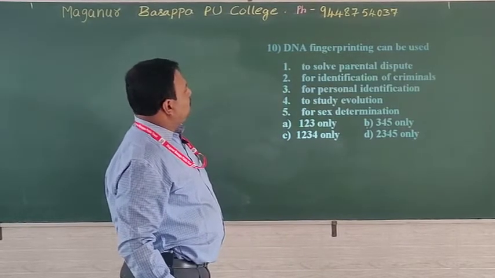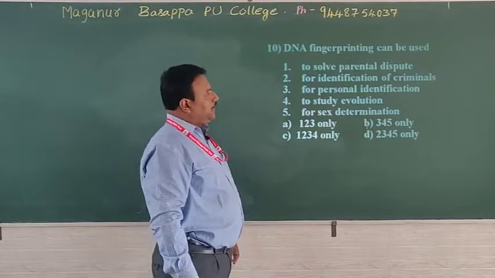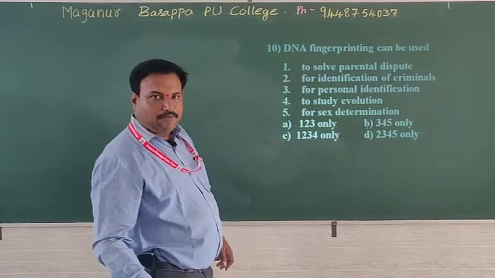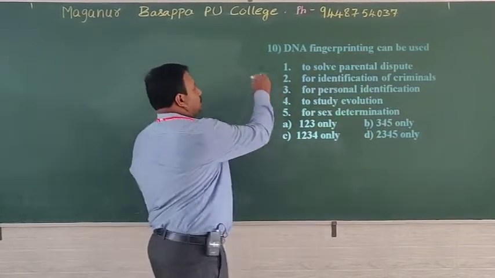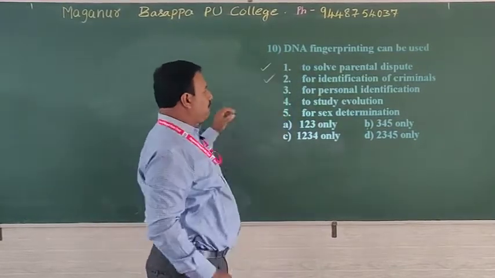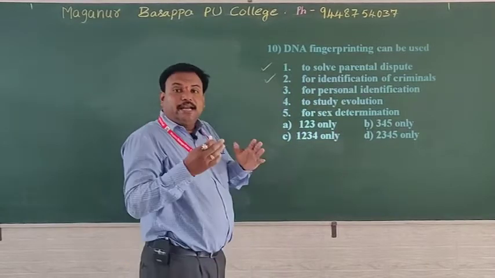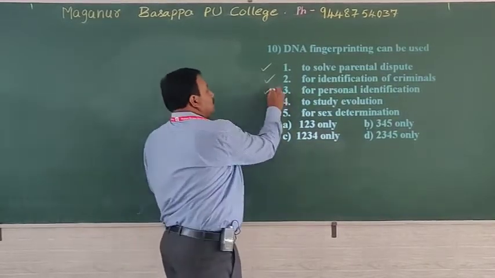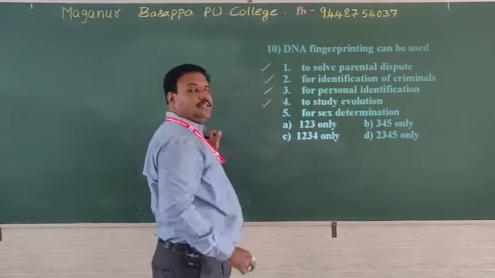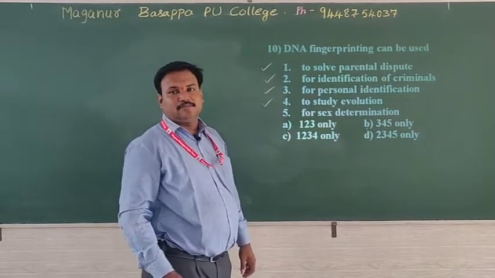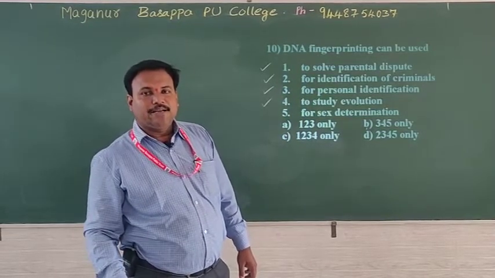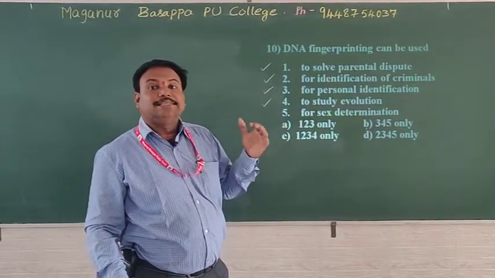Okay, 10th one. Remember, DNA fingerprinting can be used. Just remember the applications so that you can solve. Okay, read one by one. To solve parental dispute, yes, it is right. Then for identification of criminals, yes, criminals can be easily identified. For personal identification of an individual, that is also an application of DNA fingerprinting. Next, to study evolution, yes, you can study the evolution, how the mutants arise because of continuous exposure to different internal as well as external changing factors.